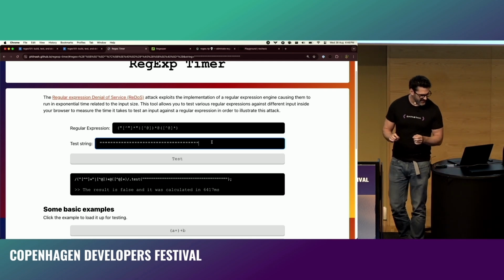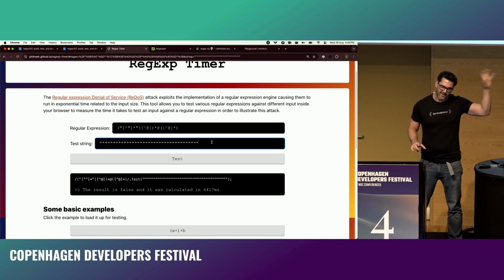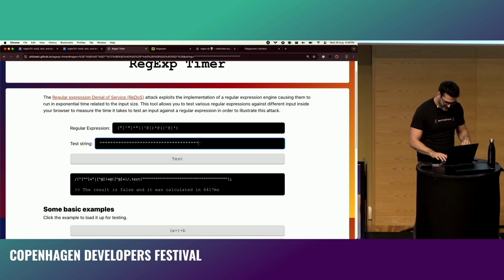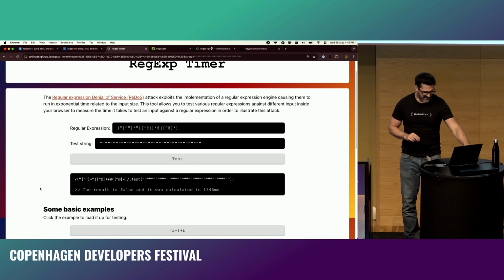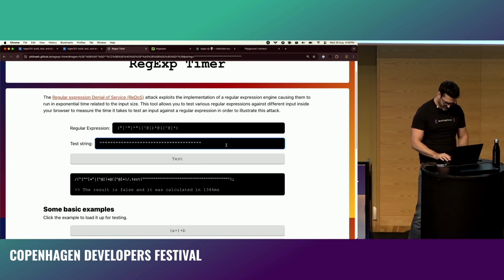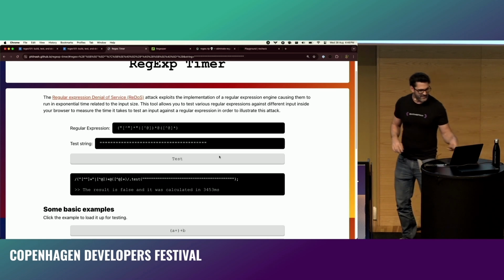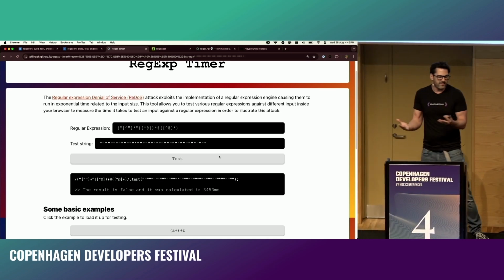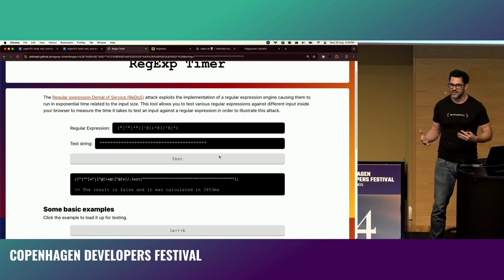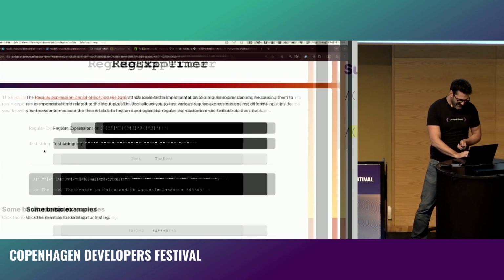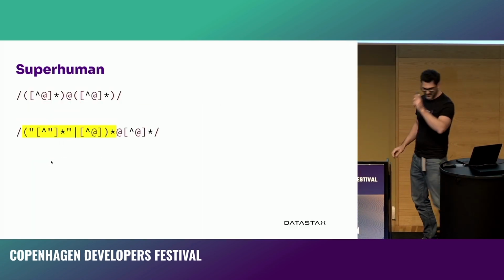Because it's matching the quotation mark in both the left-hand side of the disjunction and the right-hand side. And so it will happily go back and forth, doing that over and over again, until, again, weird caching. The next one takes 1.3 seconds. And then it'll go off again, 2.1, 3.4. And so you end up with a string of some quotation marks, and that halts the entire UI because you're not expecting it. And so that caused that issue for Superhuman.